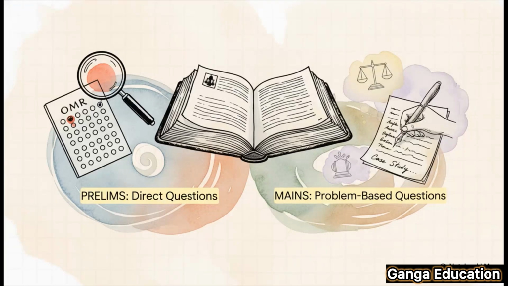Now, for all my judiciary and APO aspirants, listen up. In your prelims, you're likely to see direct section-based questions. Something like, under which section of the BNS is bigamy with concealment punished? For your mains, be prepared for more. You could get a problem-based question where you have to apply the ingredients, or you might be asked to write a short note on either Section 81 or 82.